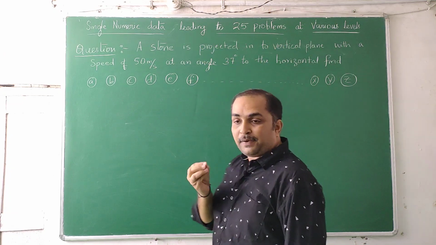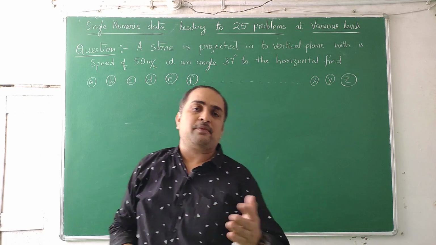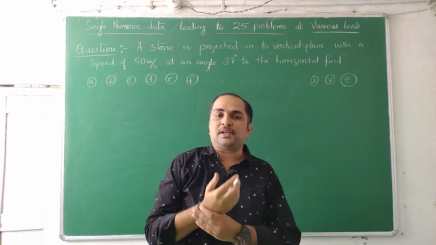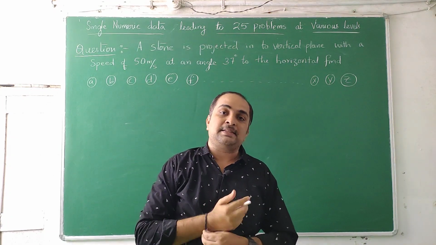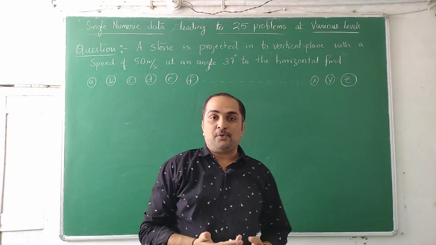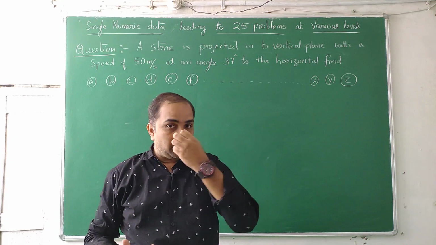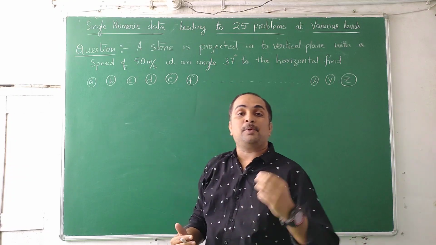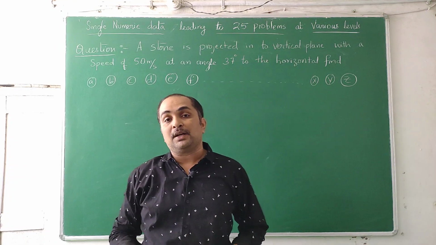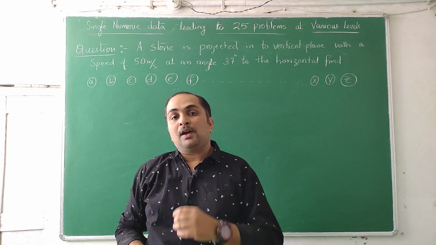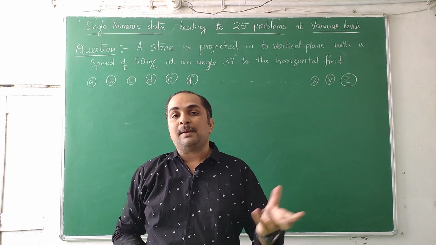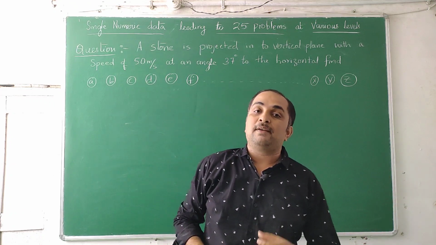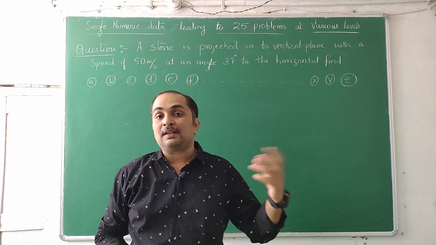So first questions will be at level 1, questions 1, 2, 3, 4, 5 will be easy level 1 questions. Just by seeing, by inspection you can tell the answers. Level 2, level 3, level 4, level 5, like that we are going to do varieties of levels, and I am going to tell you why this particular problem is to be kept at 5th level, why this problem should be kept at 3rd level, which problem will be asked in MSET level, which problem will be asked in board level, which problem will be asked at IIT advanced level.